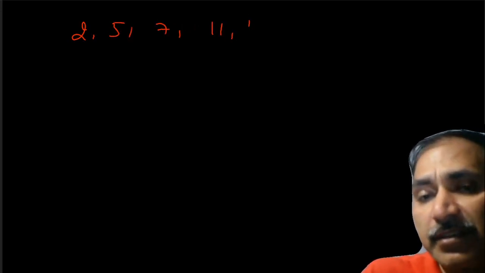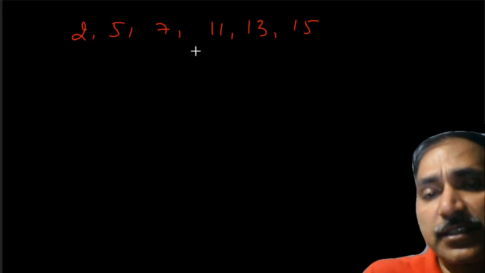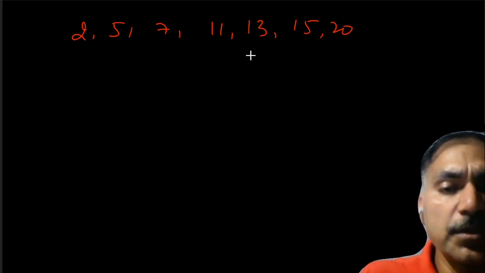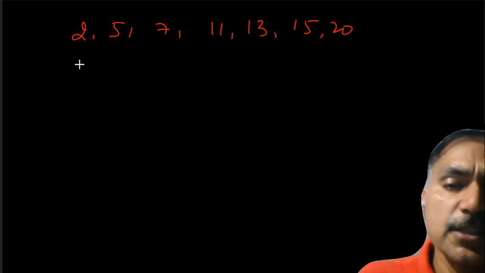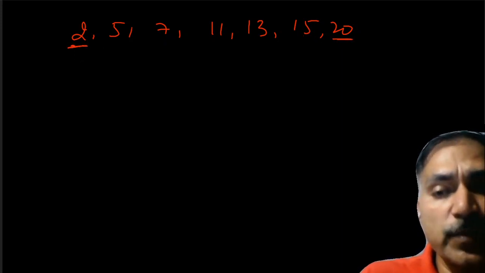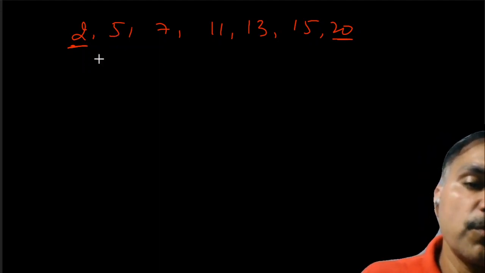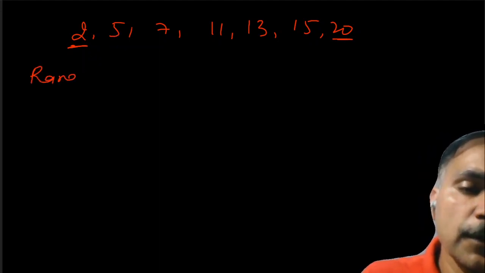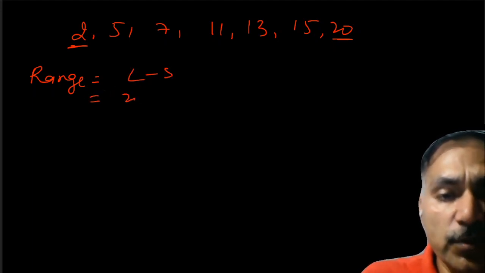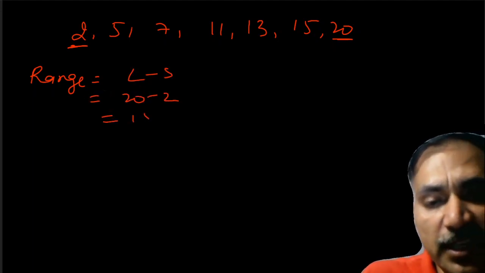Suppose you have the numbers 2, 5, 7, 11, 13, 15, and 20. If you keep the smallest and largest as they are, the smallest is 2 and the largest is 20. Range is largest minus the smallest, 20 minus 2, it comes as 18.